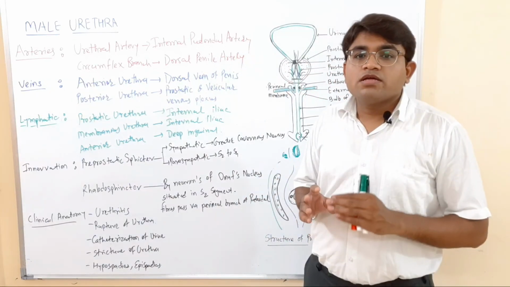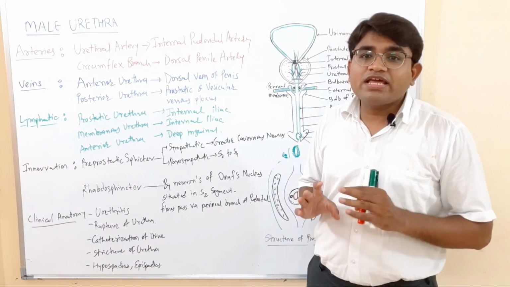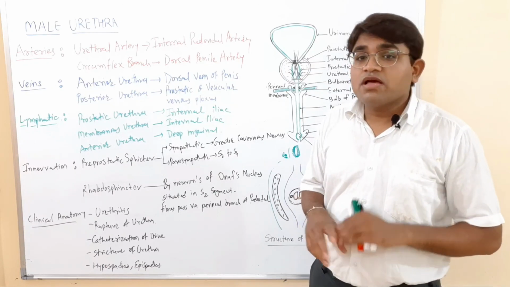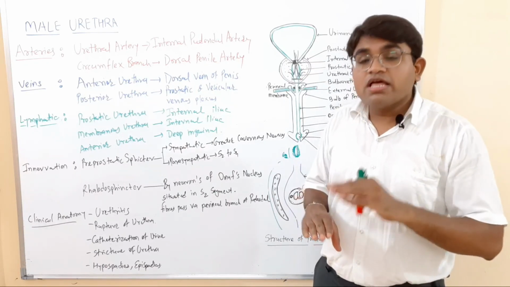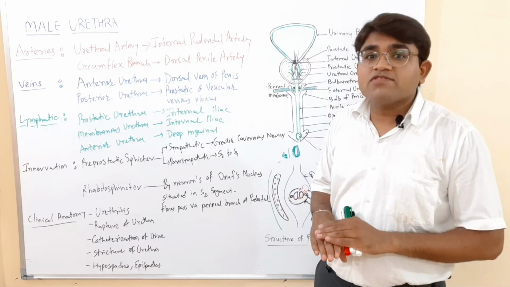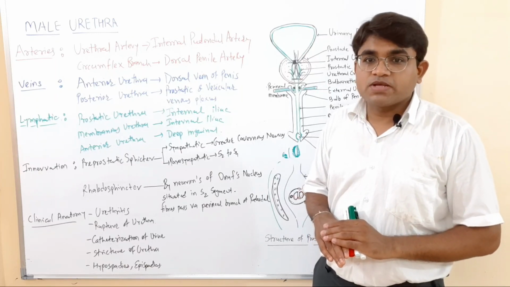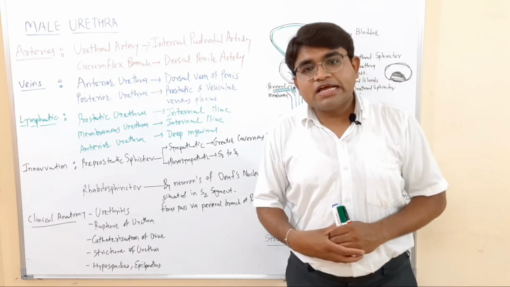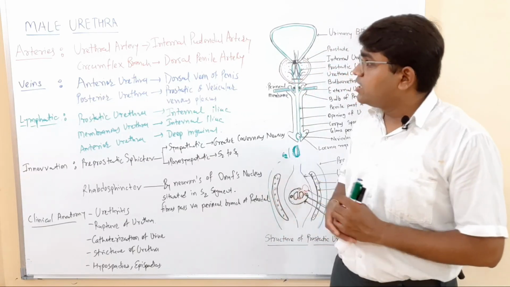The epispadias is a very rare condition. In this condition, the urethra opens on the upper surface, the superior surface of the penis. Okay, so this is all about the clinical anatomy of the male urethra.